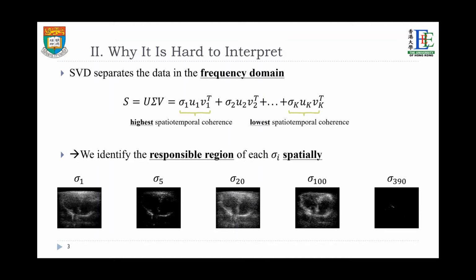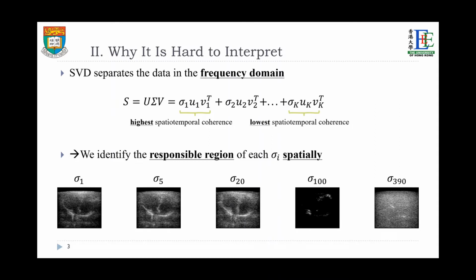Look at the SVD formula. The first component has the highest spatial-temporal coherence, while the last component has the lowest. The GIFs below show that the first few components are more stationary than those of higher orders.